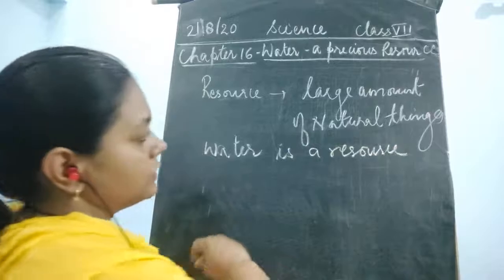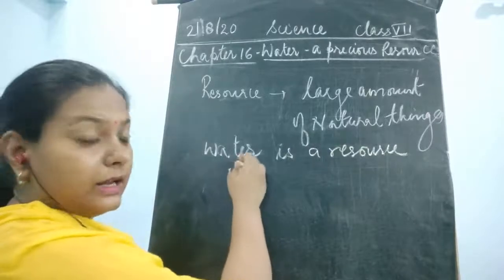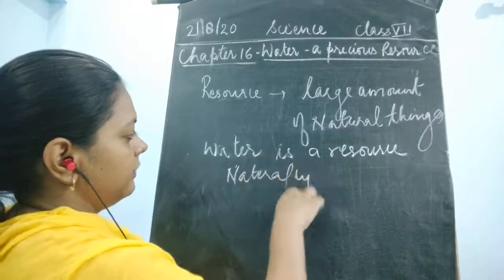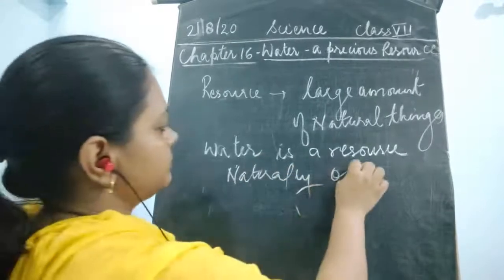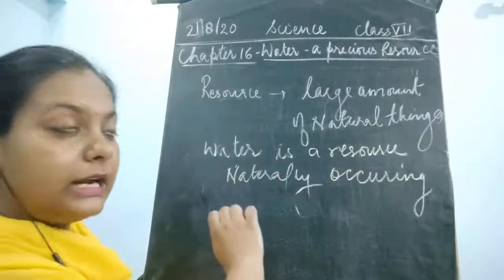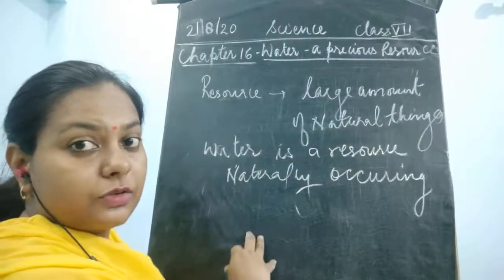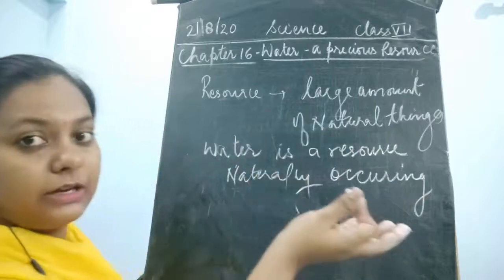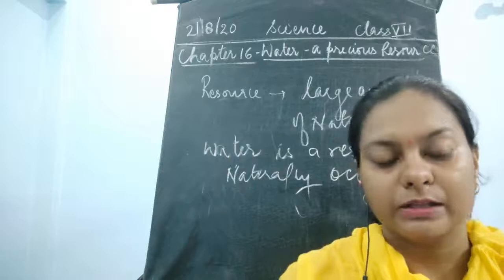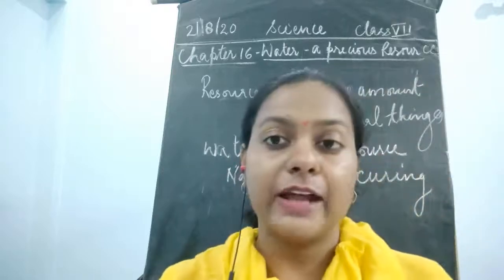Okay, so this is also a resource. Why? This is occurring naturally. Now, children, please understand that this naturally occurring resource is a naturally occurring substance. So this is going to quench, this is going to satisfy the human needs.